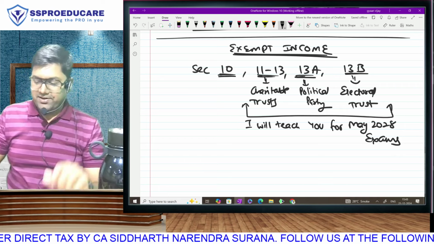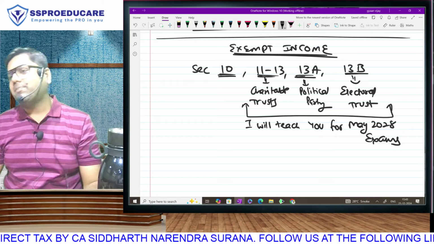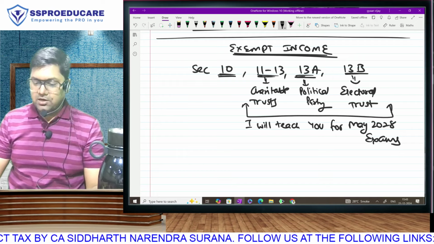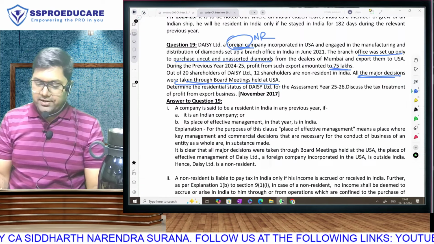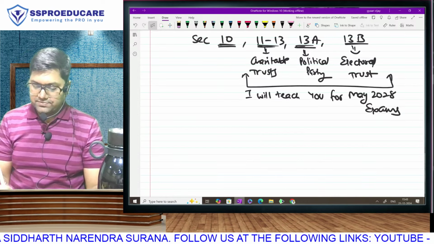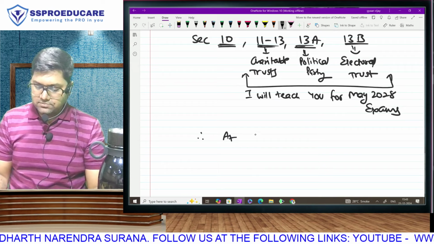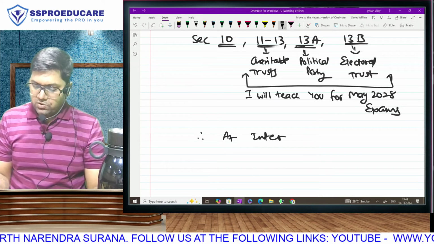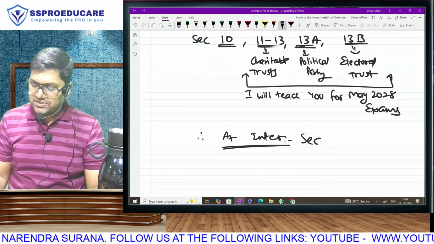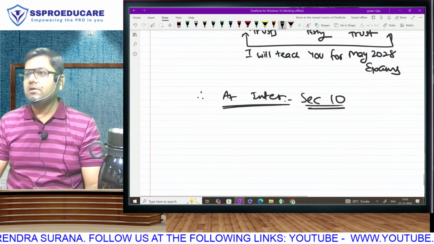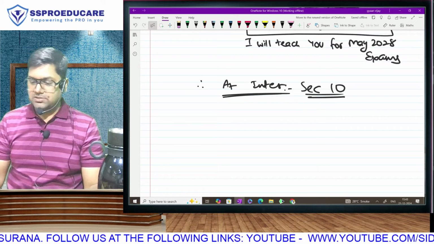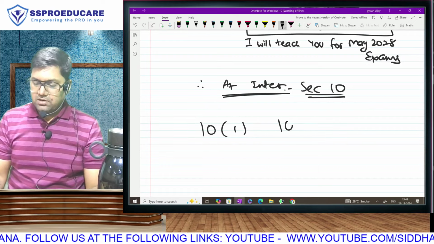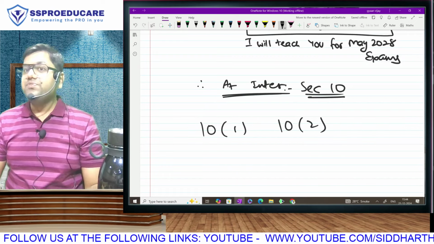These topics are a part of CA Final. So at intermediate level, you don't have to study any of them. At intermediate level, the only section of exempt income that you have is section 10. Everyone is with me? Now section 10 also has various parts, subparts. For example, 10(1), 10(2). These are subparts.